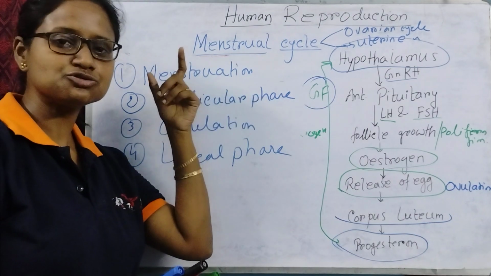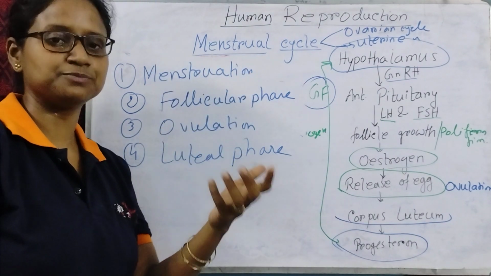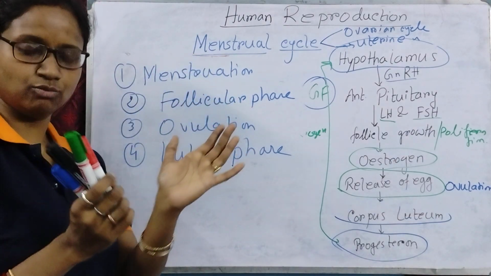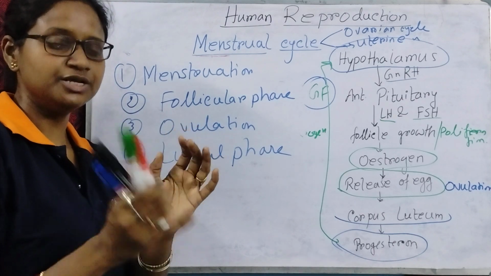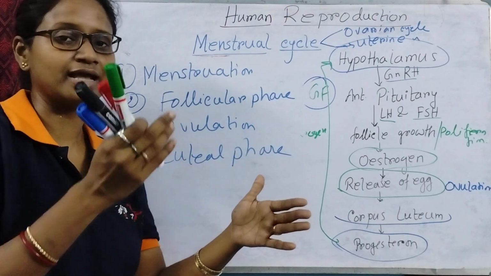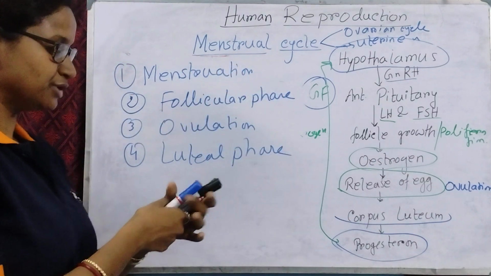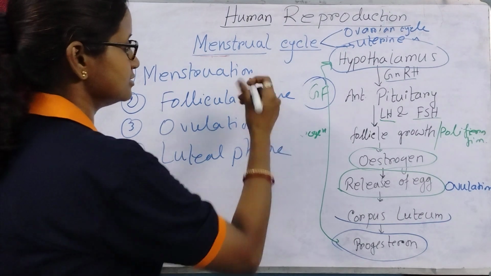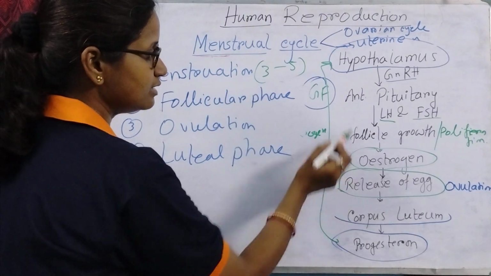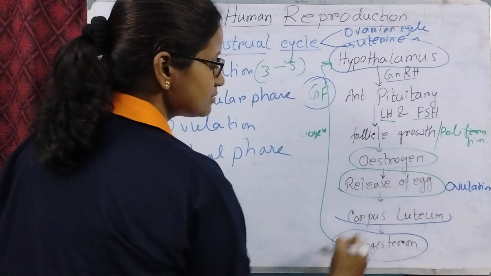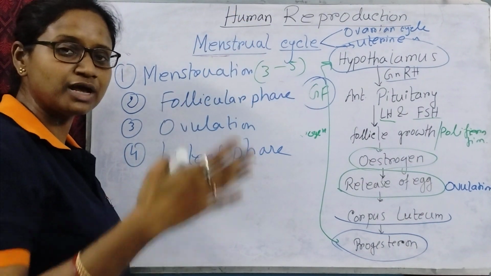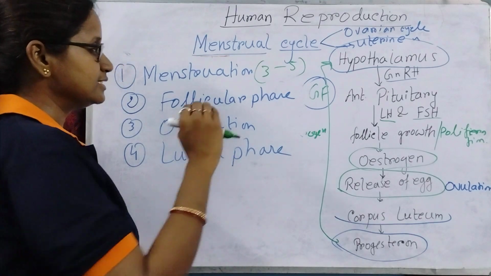Now look. In the menstruation phase, what happens? The endometrium gets ruptured, and all the wall of the endometrium is shed out during 3 to 5 days. That is called menstruation. Locally we can call it periods. So during 3 to 5 days, menstruation occurs, and that is happening here. Once menstruation is over, the endometrium of the uterine wall layer has broken down. That is menstruation.